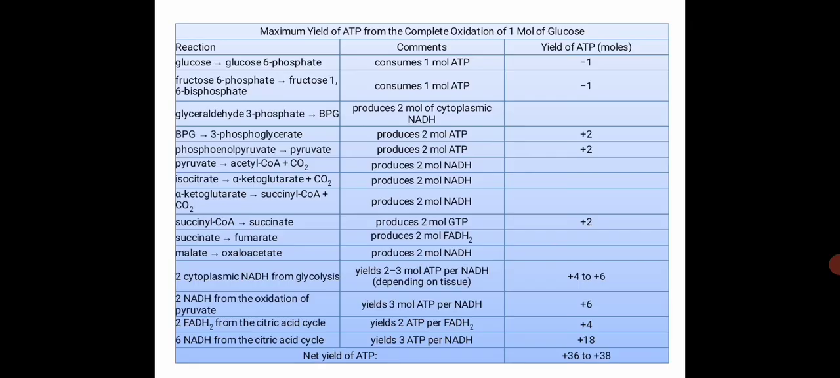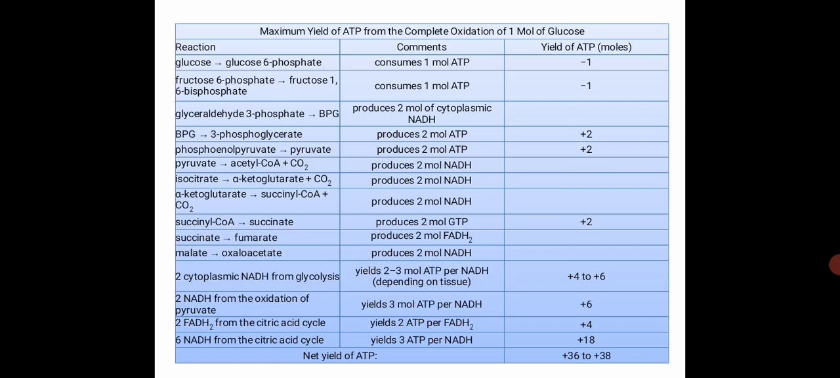Regarding the energetics of the complete oxidation of one molecule of glucose, through all the processes of glycolysis, the TCA cycle and the electron transport chain, the final number of ATP molecules produced is 38. So one molecule of glucose is oxidized completely to form 36 to 38 molecules of ATP.